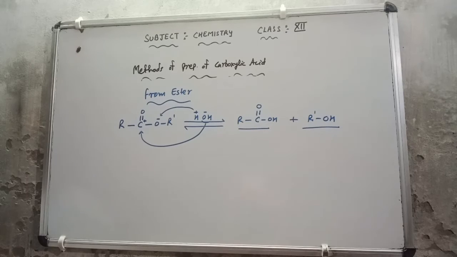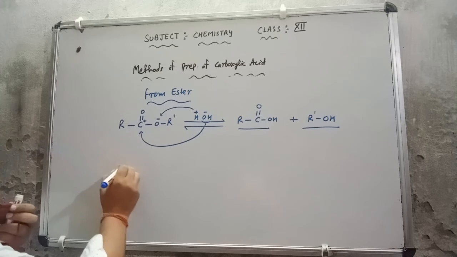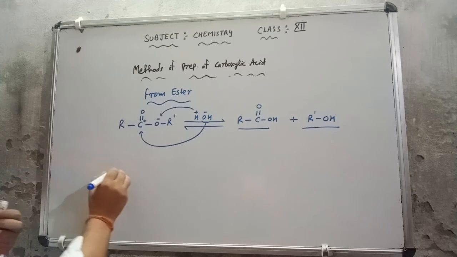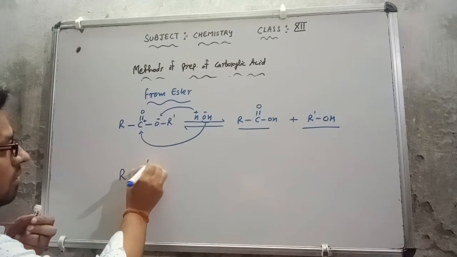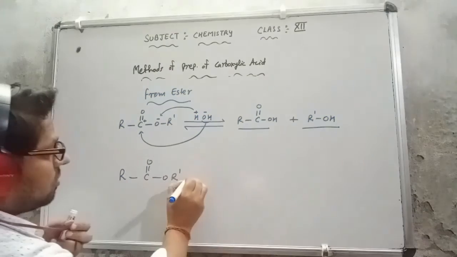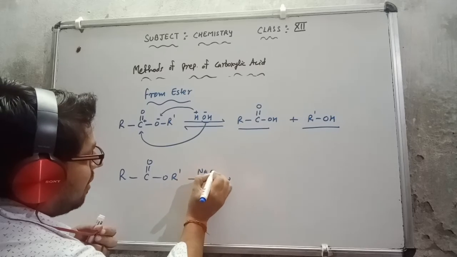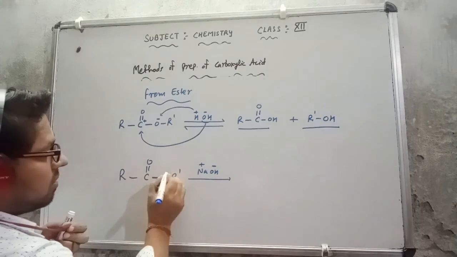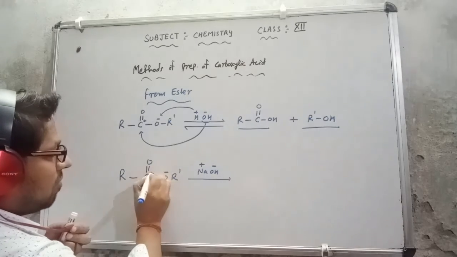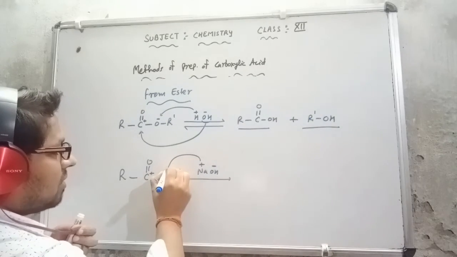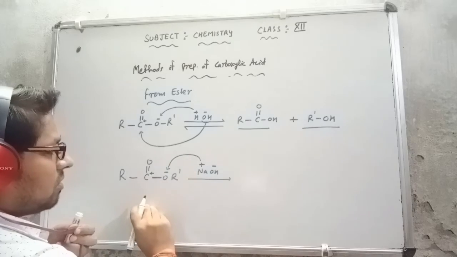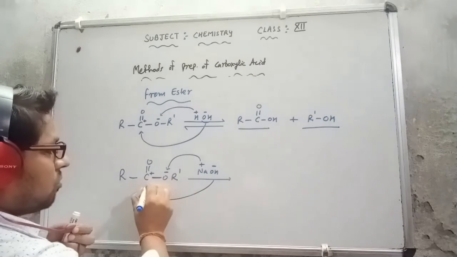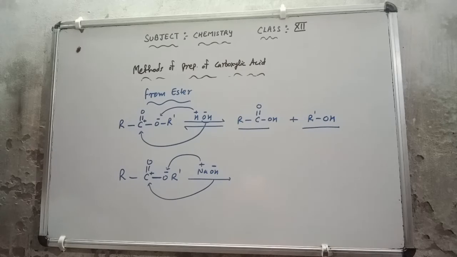Now the same we can discuss here. Suppose I'm using any base. I'm having here, suppose, RCOO single bond O, this is R dash. I'm using a base here, NaOH. So this is the positive, this is the negative. Same condition is available here. This is the negatively charged, this is the positively charged. So the positive will be attached to the negatively charged, and this OH will be attached on this carbon. So directly also you can make it there.